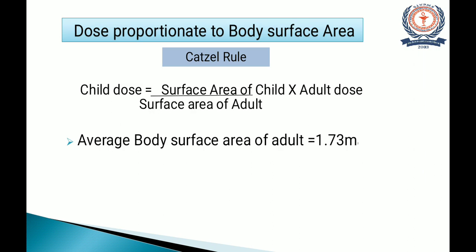And the last method for calculation of dose is dose proportionate to body surface area. Here the Catzel rule is there. According to that, child dose is equal to surface area of child divided by surface area of adult multiplied by adult dose. Now, the surface area of an adult is always considered as 1.73 square meters. So, these are the different methods for calculation of dose of the drug.